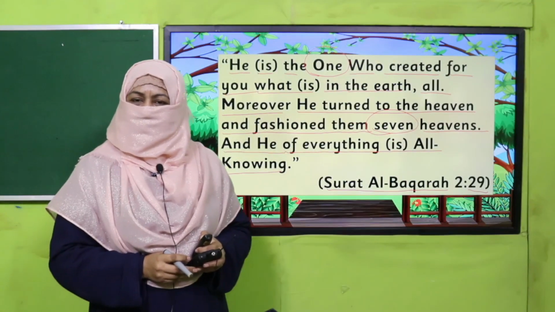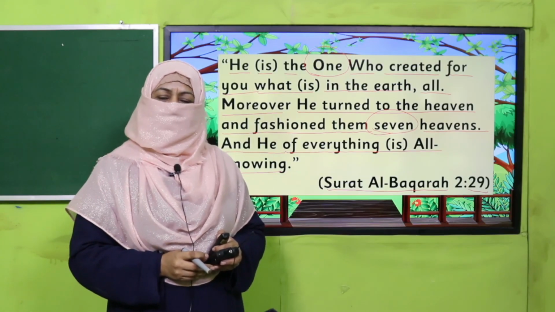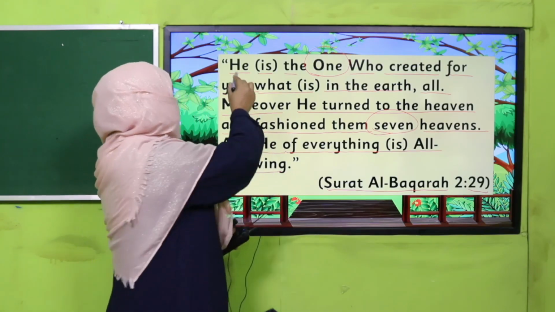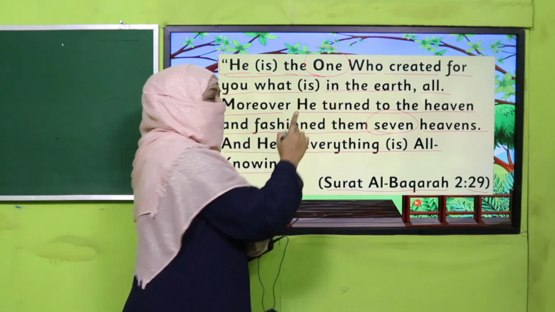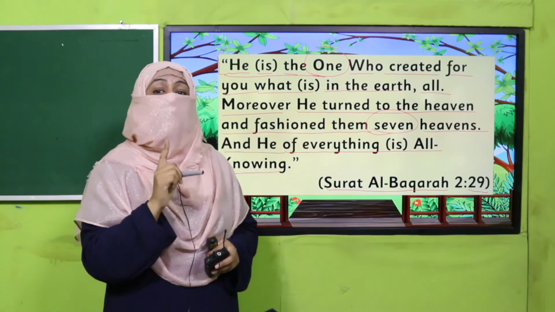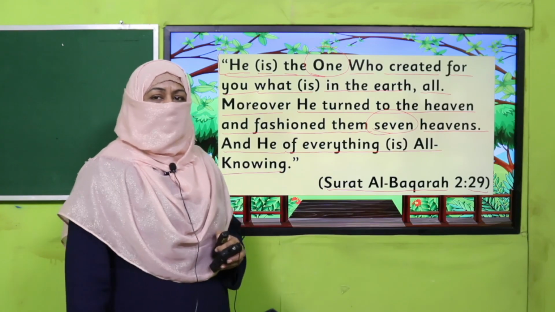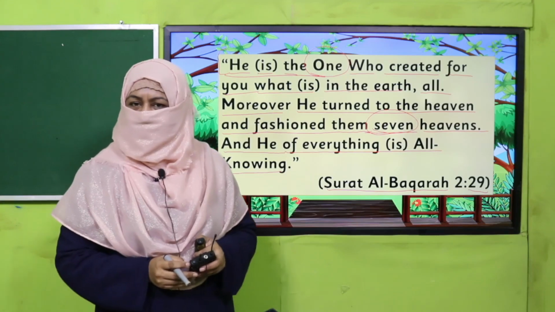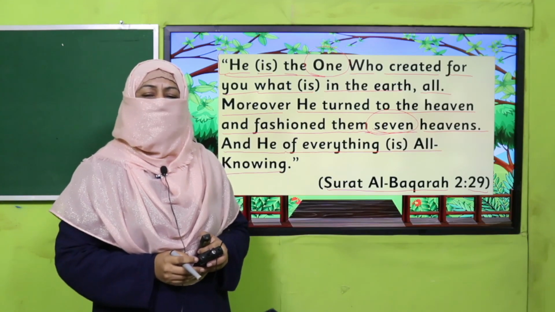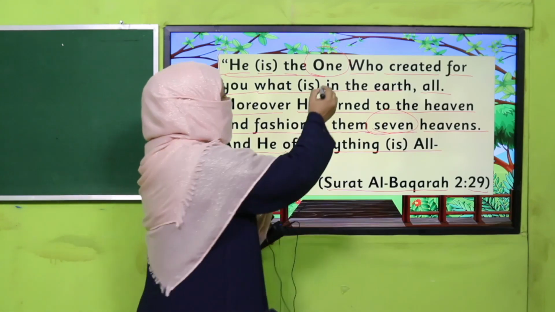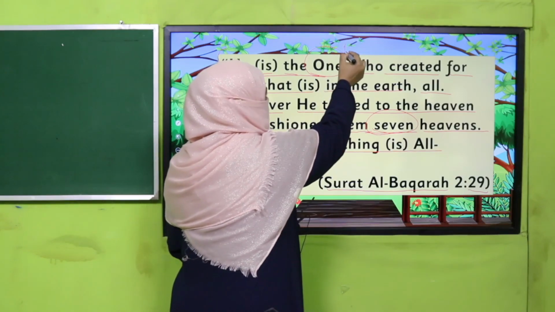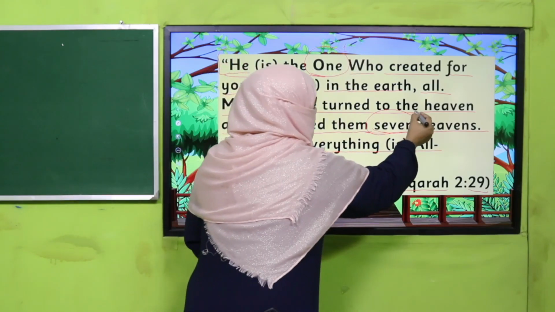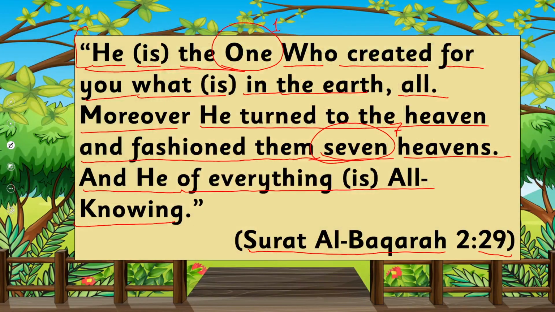Yes, my dear students, what is this beautiful verse telling us? Beta, the first thing this verse is telling us is that Allah is one. There is only one Allah. And second, how many heavens are there? There are 7 heavens. So now, my dear children, look at this. These are numbers: 1 when you write it in numbers, 7 when you write it in numbers, and this number can be written in words. This is what we can see here, and we are going to learn it today.